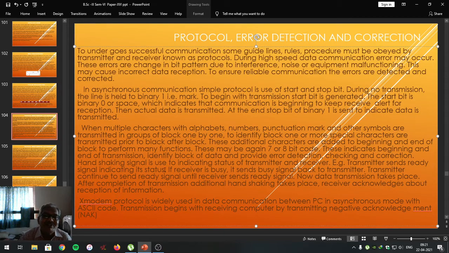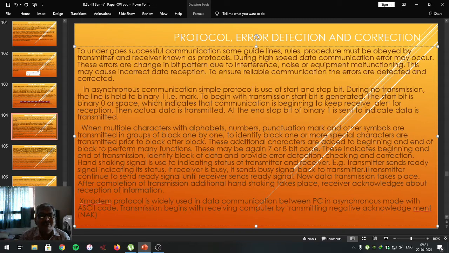Then what is the role of receiver? If the receiver is busy, it sends a busy signal back to the transmitter. Receiving computer reads the status of the ready signal sent by the transmitting computer.